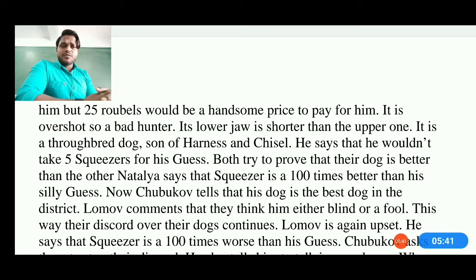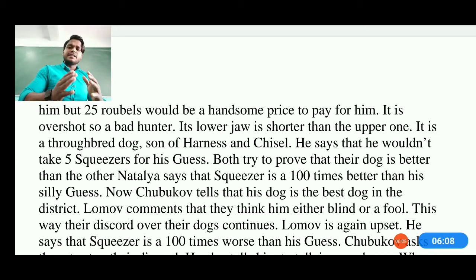Now Lombo says that he wouldn't take five Squeezers for his Guesses, his other dogs. Okay, both try to prove their dogs are better, and Natalia says that Squeezers is just 100 times better than your silly dogs. Natalia says that. Now Chubukov tells that his dog is the best dog in the district, and that's how Lombo comments that they think they're either blind or a fool.